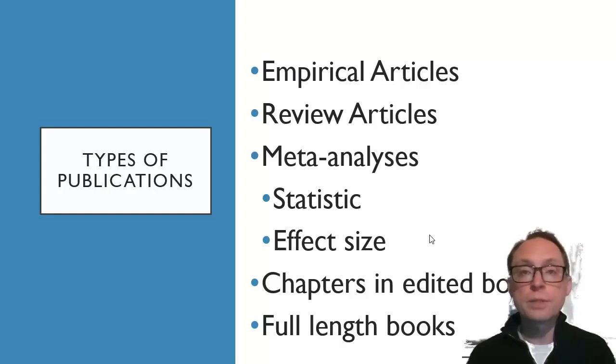Normally this is an experiment, so when they actually run a specific experiment that shows the data, that's an empirical article. We prefer these empirical articles to be peer-reviewed. Peer-reviewed means that other scientists look at them and say, yes, this is a good article, it's well done, there's no bad confounds or biases that aren't taken care of.